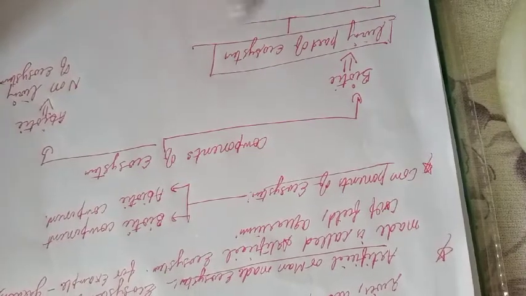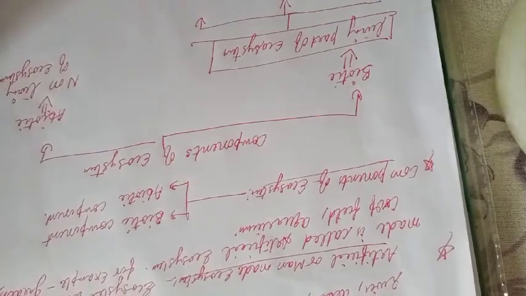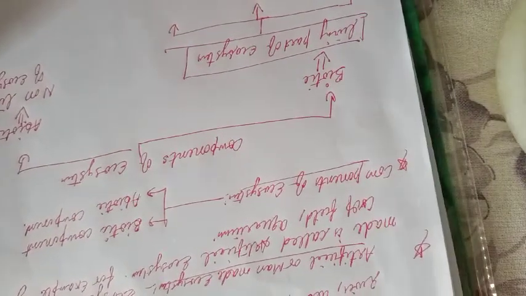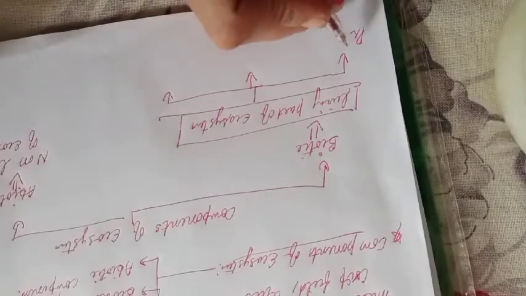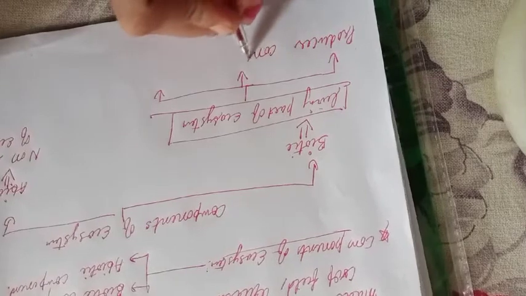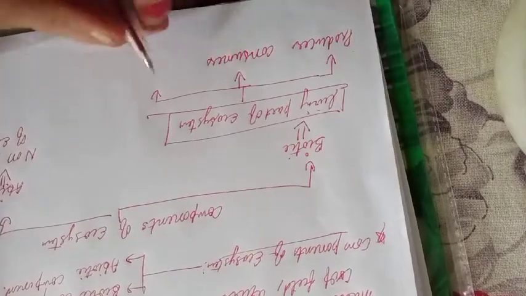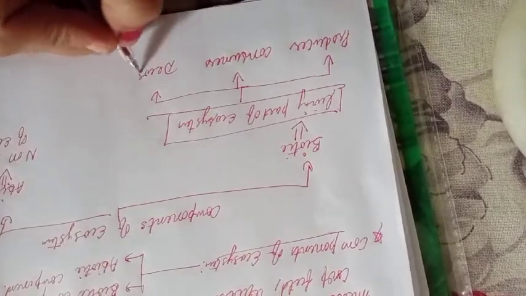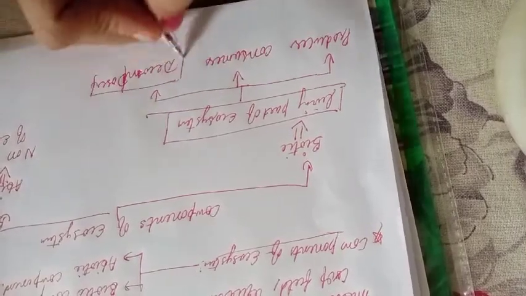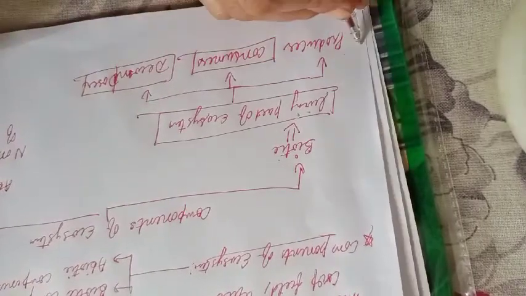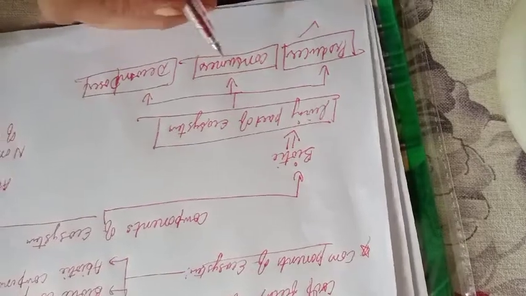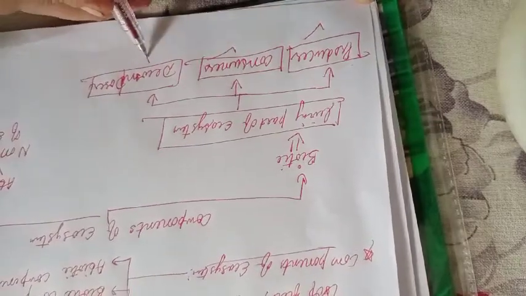There are three main further divisions of the biotic component, which is the living part of our ecosystem. They are classified further into three main types. The first one is your producers. The second one is your consumers. And the third one is your decomposers. So these are the three main divisions of the biotic component of the ecosystem.